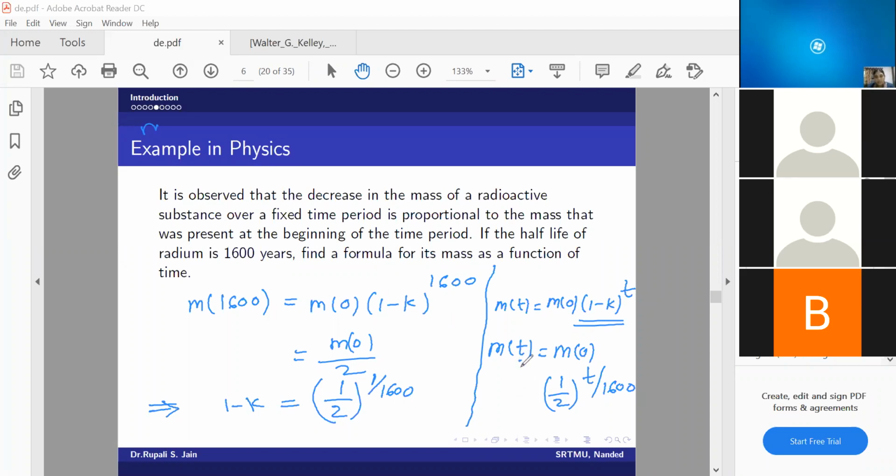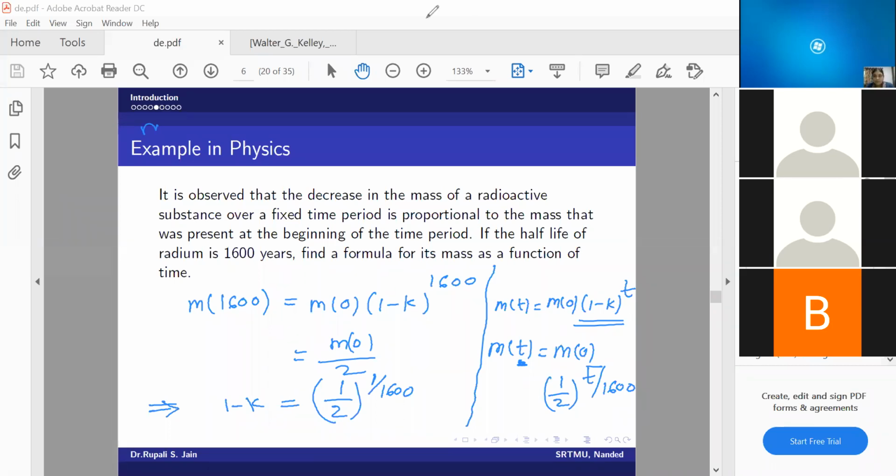So whatever t they ask, we have to just replace t here and calculate the value. So initial mass into 1 by 2 raised to t by 1600. That will be the final solution. Is that okay? Yes, ma'am.